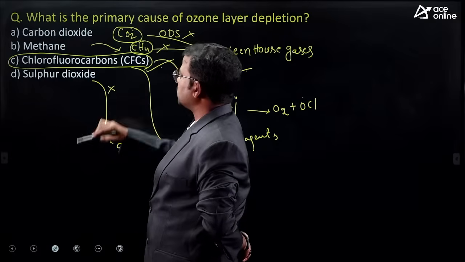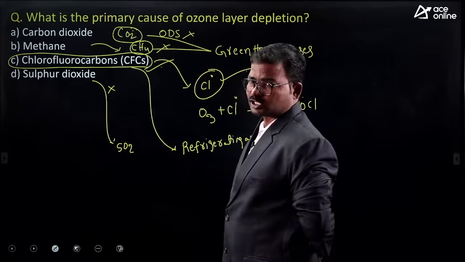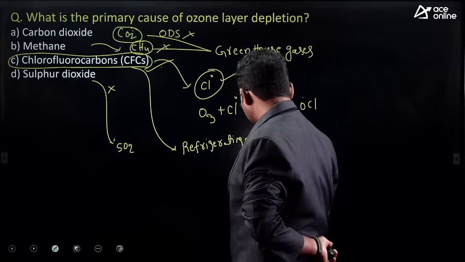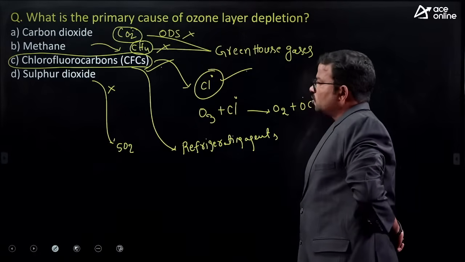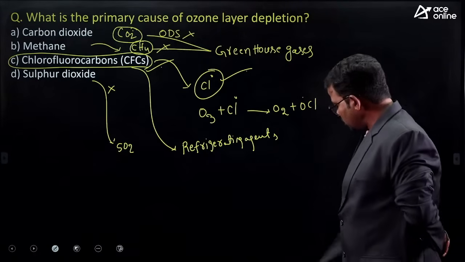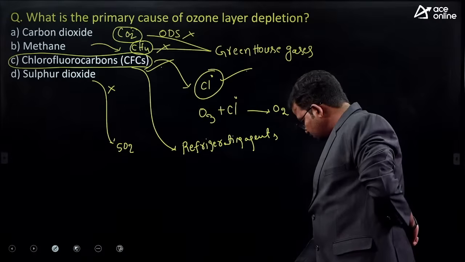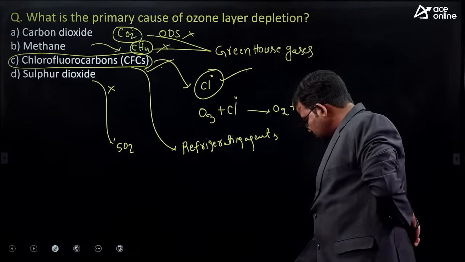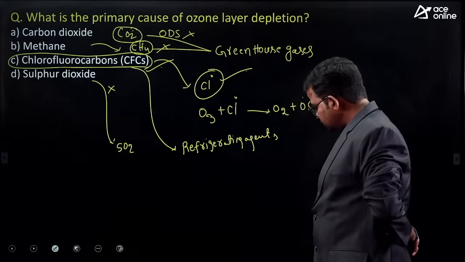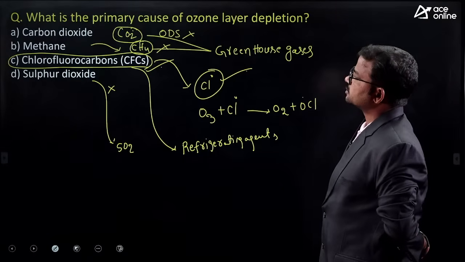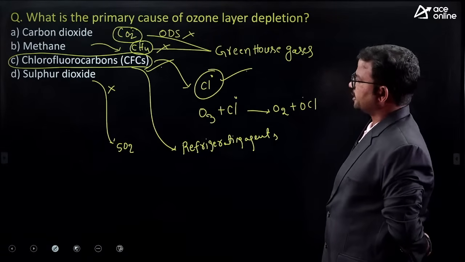This is also not treated as an ozone depleting substance. That's why, guys, the correct one is only option C.